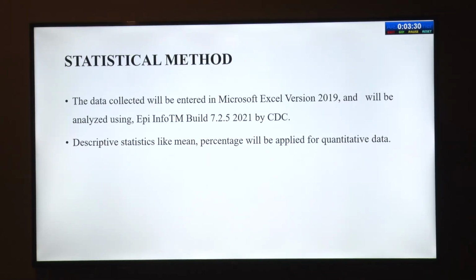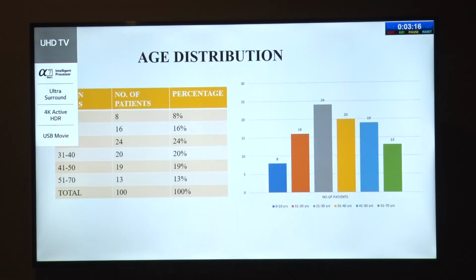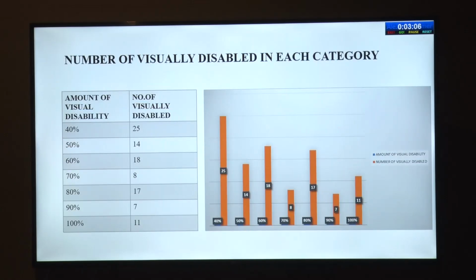Statistical method: the data was collected and entered in Microsoft Excel. Descriptive statistics like mean and percentage were applied for quantitative data. As per the study, our results were, out of 100 individuals, the majority, 63% of them, were males and 37% of them were females. In the age distribution, the majority fall under the category of 21 to 30 years, followed by 31 to 40 years, and then 41 to 50 years.